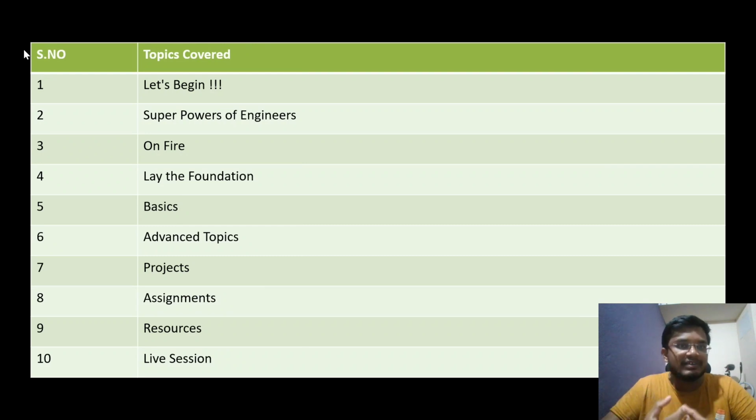And in the superpowers of engineers, we have bundlers, and a bundler basically minifies your code. You might have seen Netflix, where millions of users are using it. These bundlers help you decrease the code size and compress the code you have written, and it will be production ready. What are the superpowers of bundlers, the Babel things, everything we will be covering in this part. And in On Fire, here we will be firing our app to a production ready one.